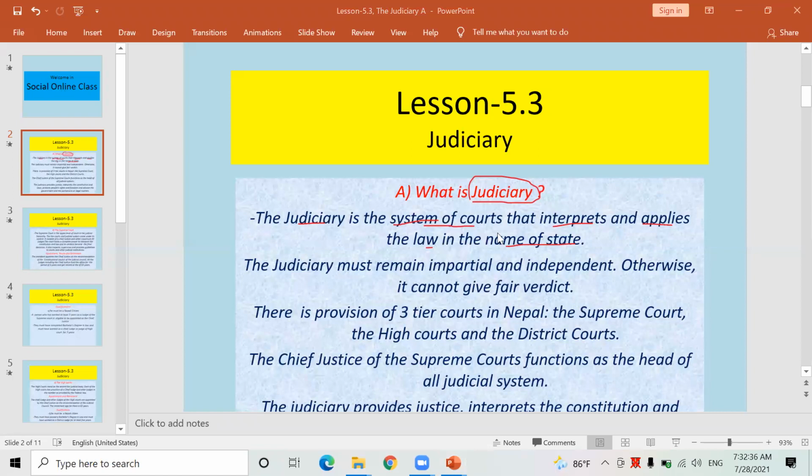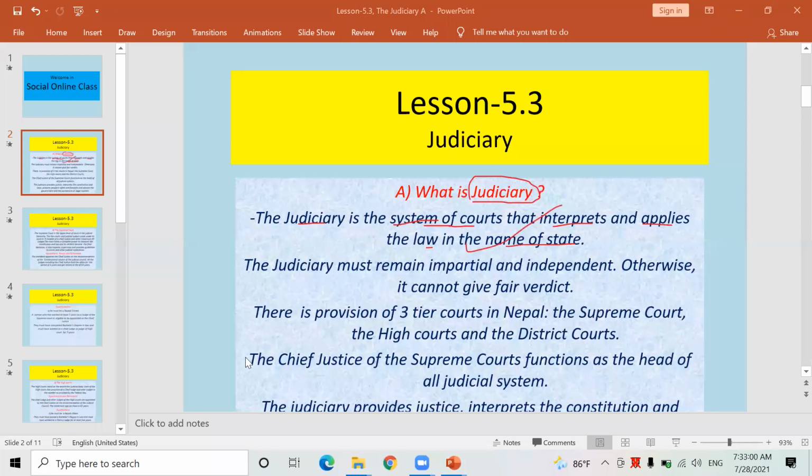In this way I used to define it in your physical class also. Okay. Simply keep in mind, judiciary is the third major organ of the Nepal government, which gives justice to the innocent people and punishment to the culprit by interpreting and applying the law in the name of state.